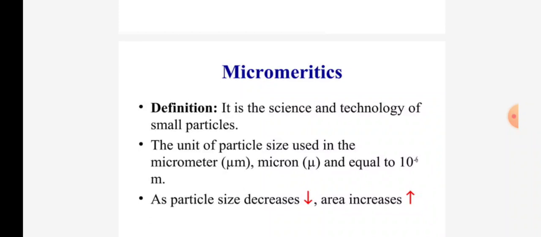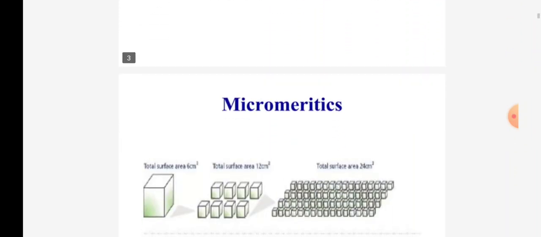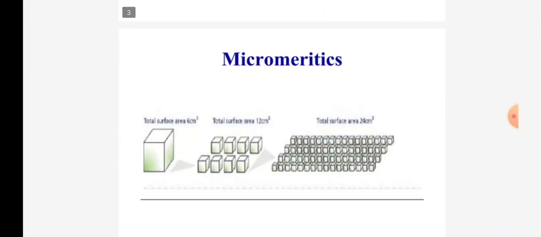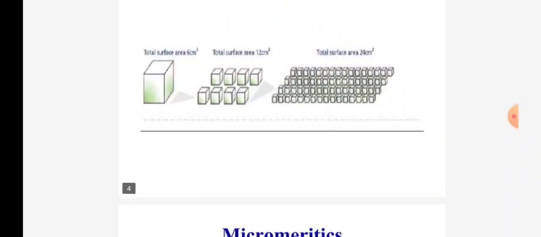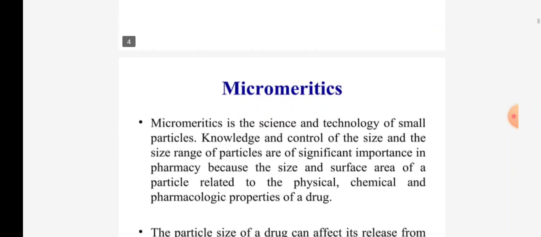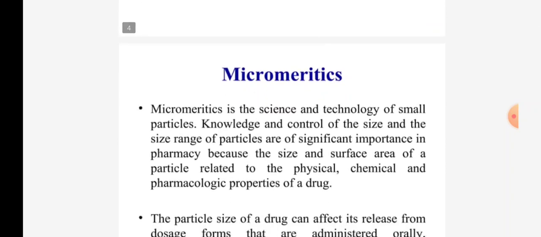As particle size decreases, the surface area also increases. So in this figure you can see the total surface area in the cube is 6 centimeter square, the total surface area in between is 12 centimeter square, and the total surface area is 24 centimeter square. So micromeritics is the science and technology of small particles.